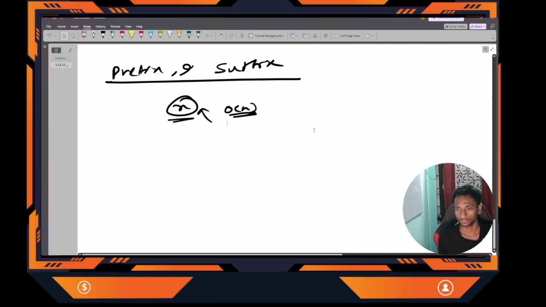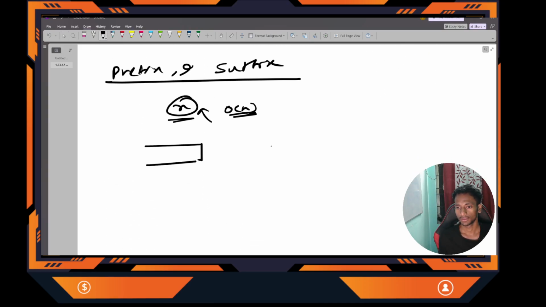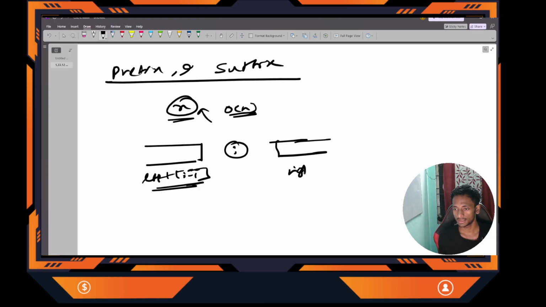What do we actually want to know? We want to know the left subarray length and the right subarray length, around this index i. From the left side, I want to know the length of the non-decreasing subarray ending at index i minus 1, and from the right side, I want to know the length of the non-decreasing subarray starting at index i plus 1. So that's why we need two things. One is the prefix, from 0 to i minus 1, and the suffix, from i plus 1 to n minus 1.